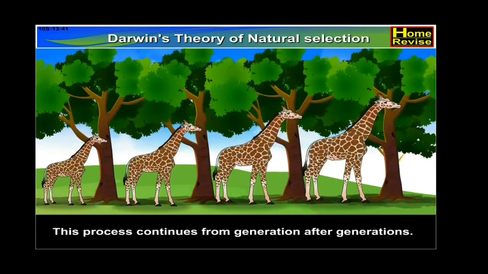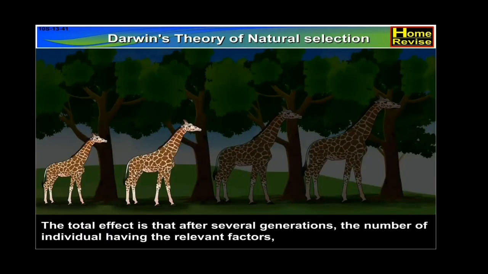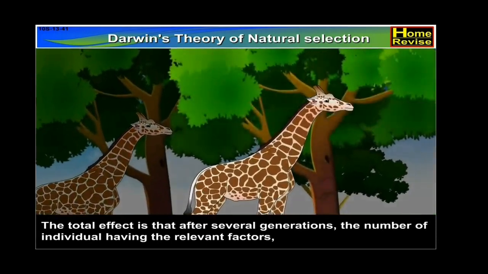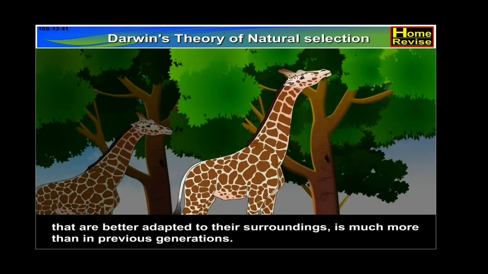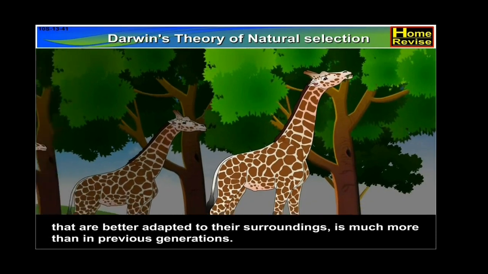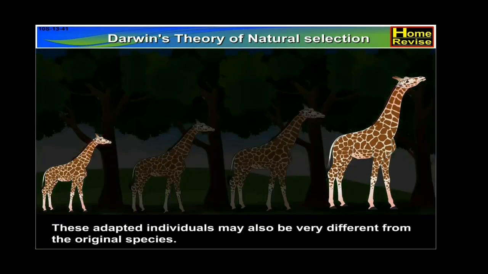This process continues from generation after generation. The total effect is that after several generations, the number of individuals having the relevant factors that are better adapted to their surroundings is much more than in previous generations. These adapted individuals may also be very different from the original species.